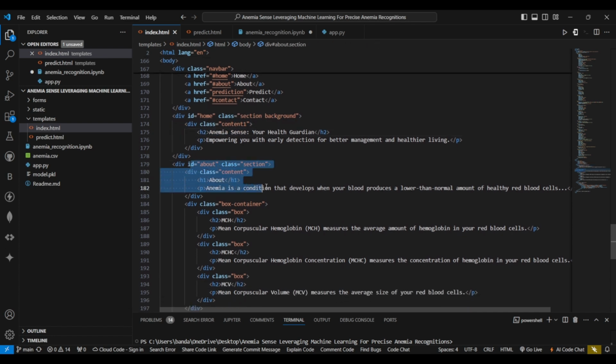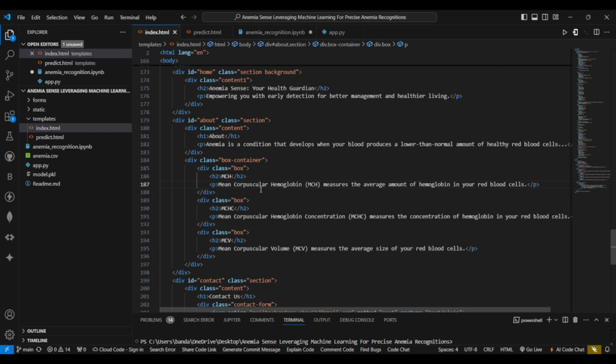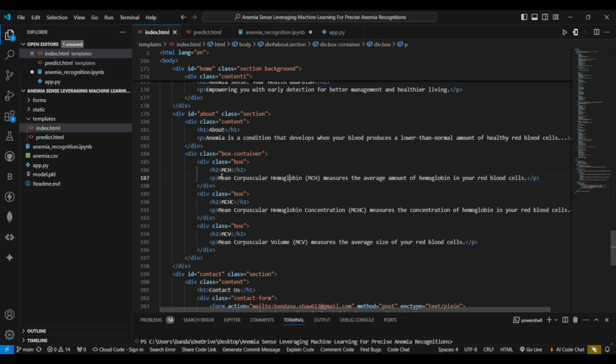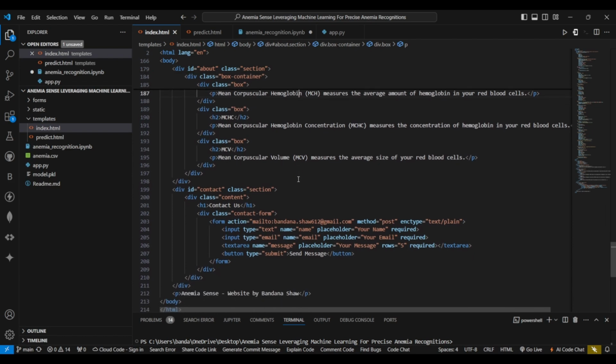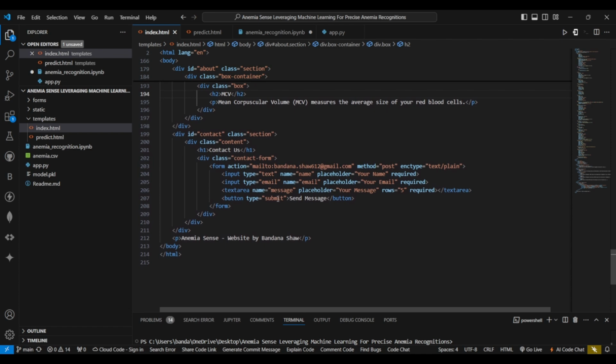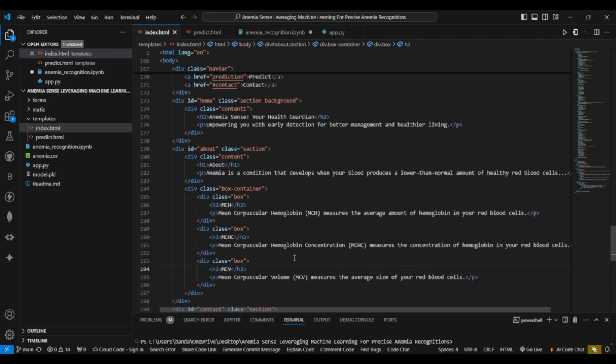After that, we have an about section, in which we have described the factors that are responsible for anemia. Next, we have a contact section. That's it.